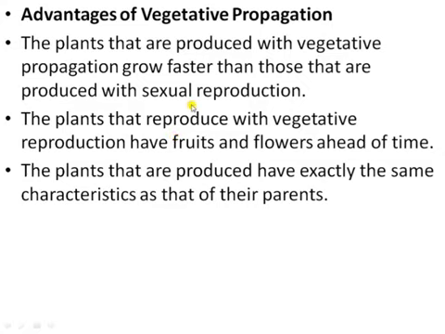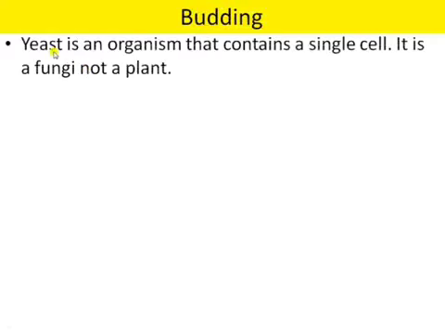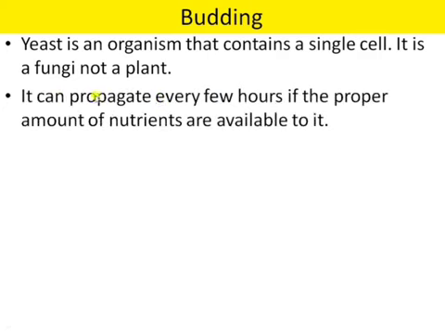Next, asexual reproduction is about budding. Budding is a type of asexual reproduction where a small part of the parent grows into a bulb-like projection, that is a bud. Yeast is an organism that contains a single cell. It is a fungus, not a plant. It can propagate every few hours if the proper amount of nutrients is present at that time.